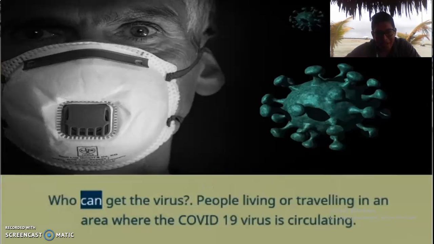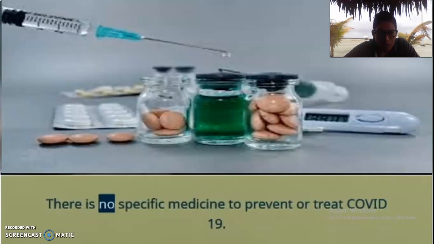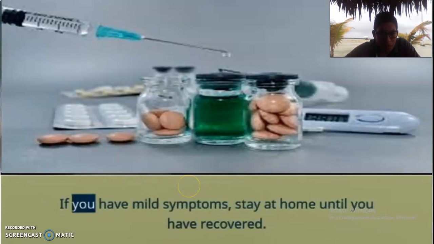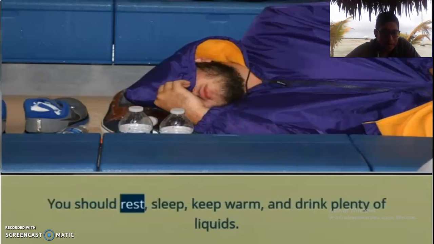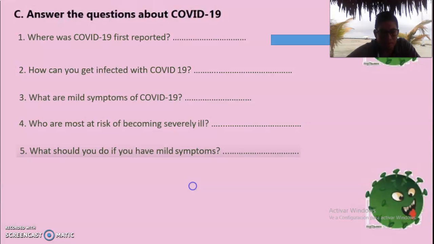Who can get the virus? People living or traveling in an area where the COVID-19 virus is circulating. What is the treatment for COVID-19? There is no specific medicine to prevent or treat COVID-19. If you have mild symptoms, stay at home until you have recovered. You should rest, sleep, get warm, and drink plenty of liquids. People who have severe symptoms may need medical attention to help them breathe.